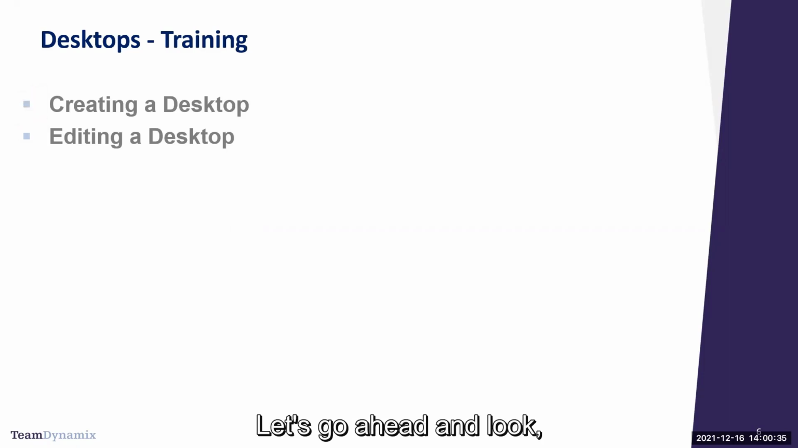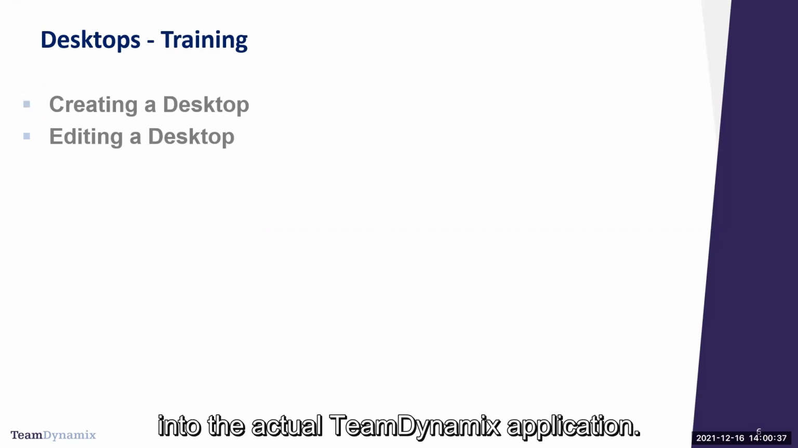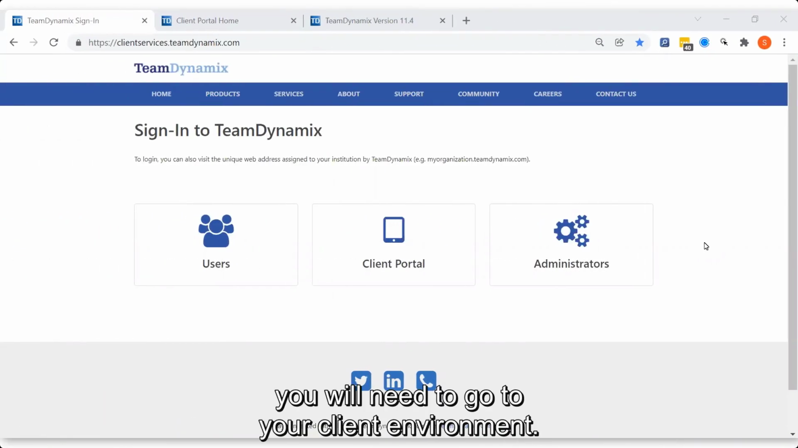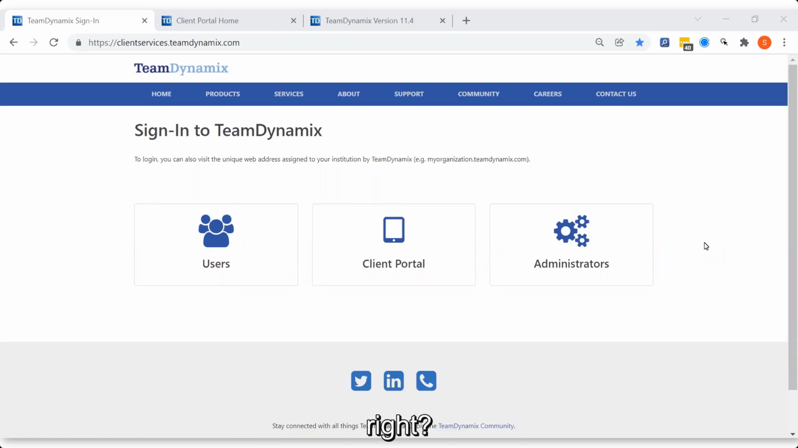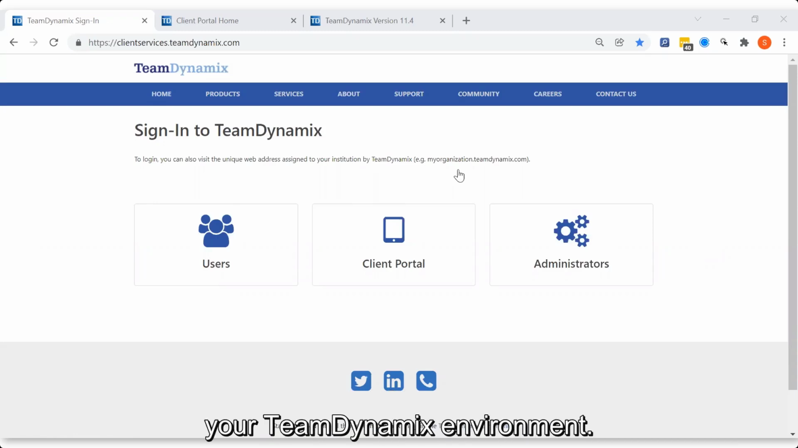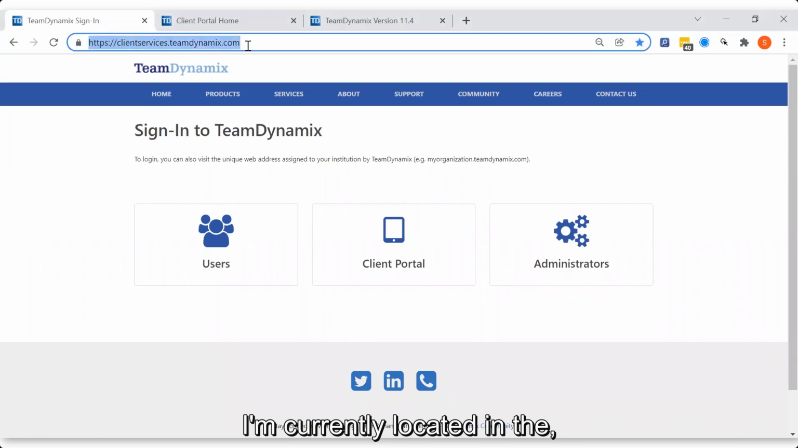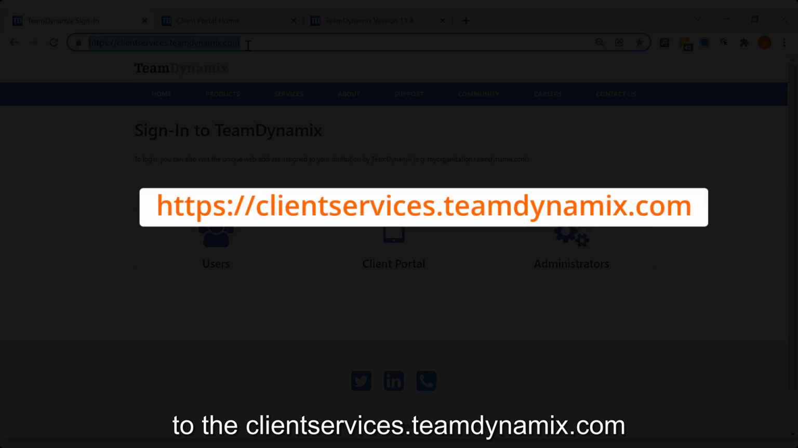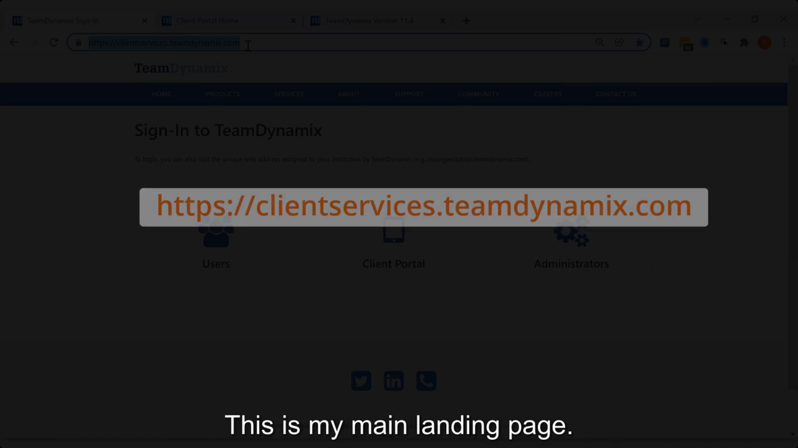Let's go ahead and look into the actual Team Dynamics application. In order to get to desktops, you will need to go to your client environment, right? Or in this instance, your Team Dynamics environment. I'm currently located in using the URL to the client services teamdynamics.com business entity or environment. This is my main landing page.